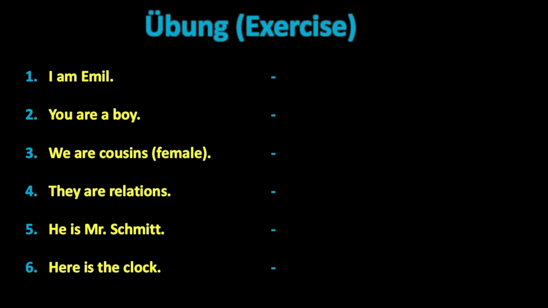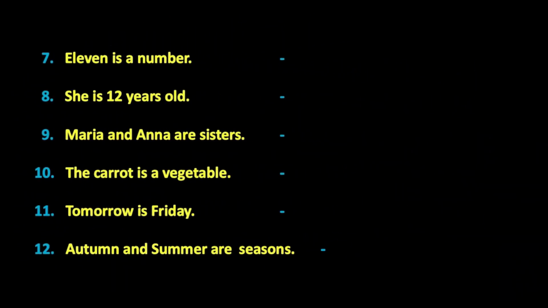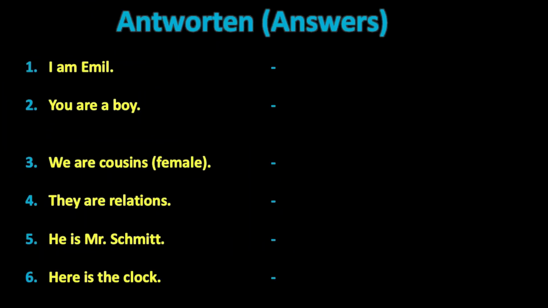Now it's your turn to make some sentences using the verb sein. Take a paper and write down these English sentences. There are 12. Then pause the video, take a few minutes and try to translate. Okay, here are the answers. Check whether you are correct.